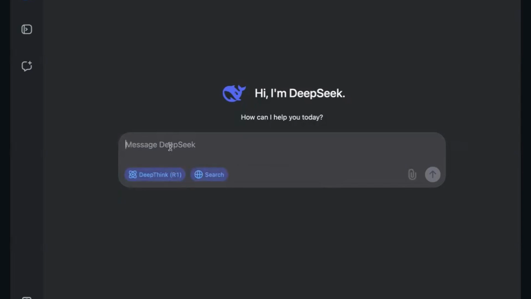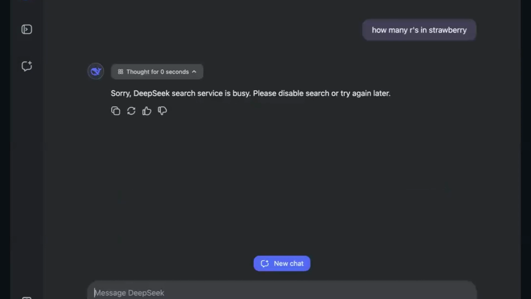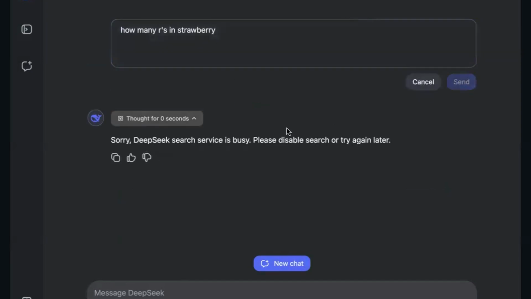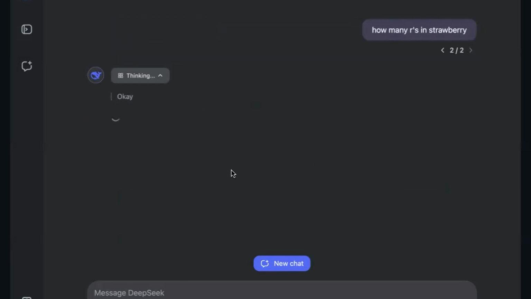Okay, so let's see how it looks when you're doing the famous question: how many R's are there in strawberry? You know this, right? Let's do that. How many R's in strawberry? This is a crazy question. As you know, all the LLMs always get it wrong. Maybe we don't need search, so let's turn that off.